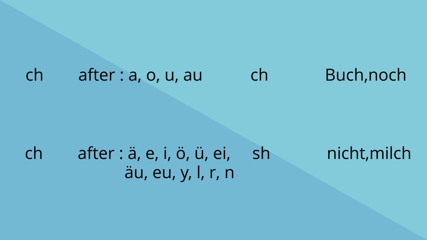Pronunciation of CH, if it is after A umlaut, E, I, O umlaut, U umlaut, EI, A umlaut U, EU, Y, L, R or N, is like sh, for example, nicht or Milch.